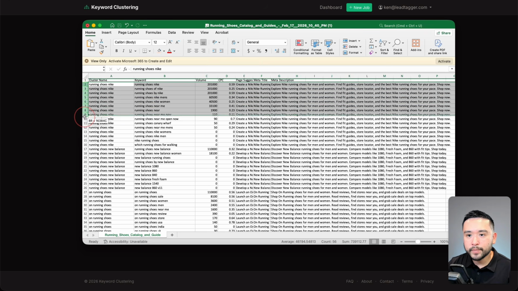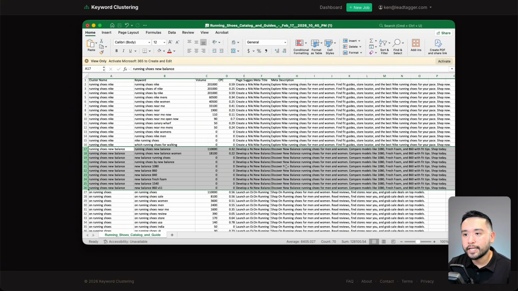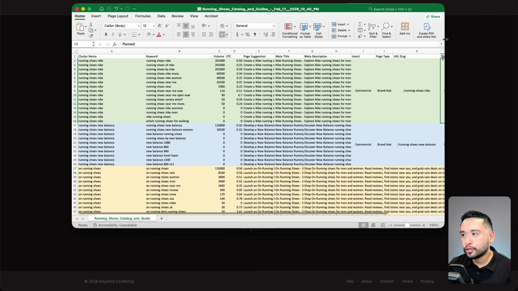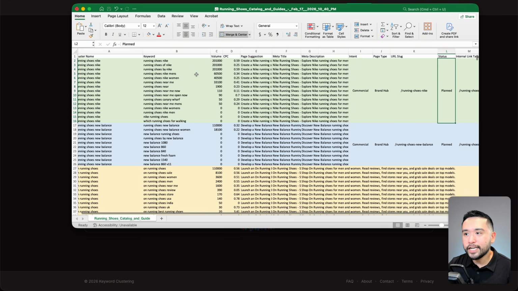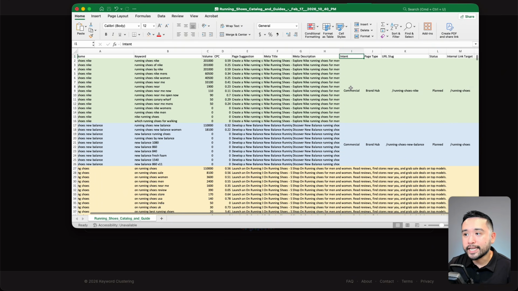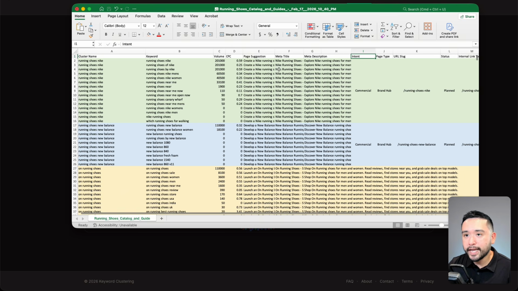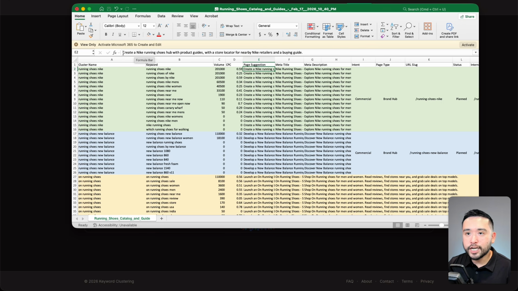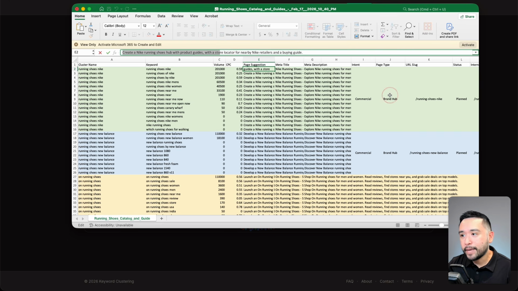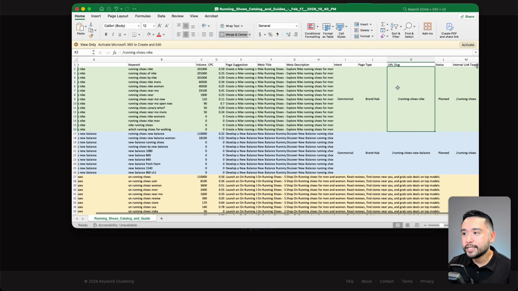We could see here, this is the first cluster, and this is the second cluster, so on and so forth. So I could go in here and color code each cluster, and I can add additional columns. So for each cluster, we can add a column for the intent. So for the Nike running shoes page, this is commercial intent. And regarding the page type, I put here brand hub because if you take a look at the page suggestion, the tool suggested to create a Nike running shoes hub with product guides. So the page type is a brand hub, and this is the URL slug.